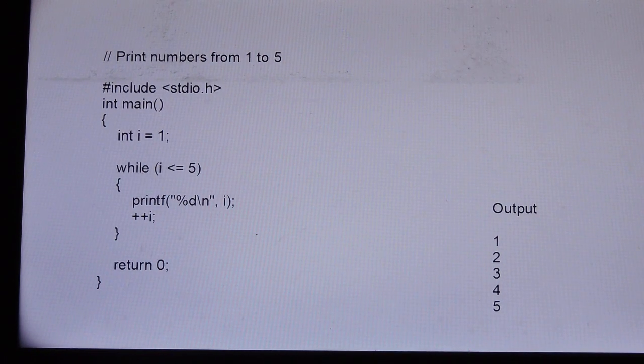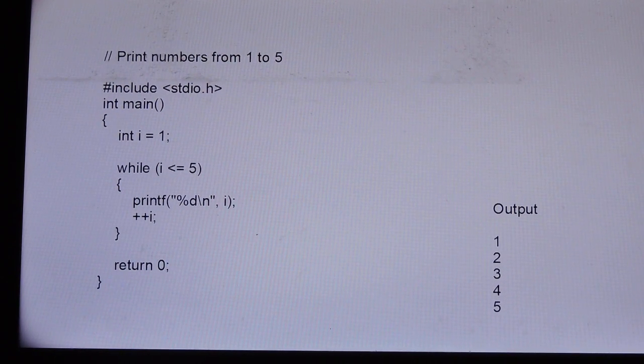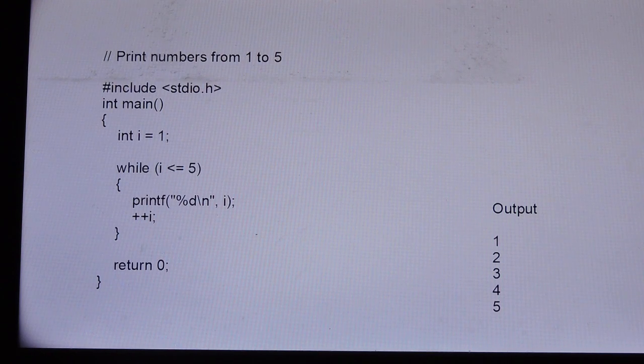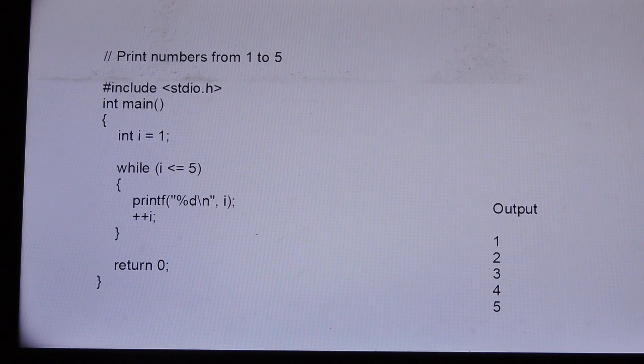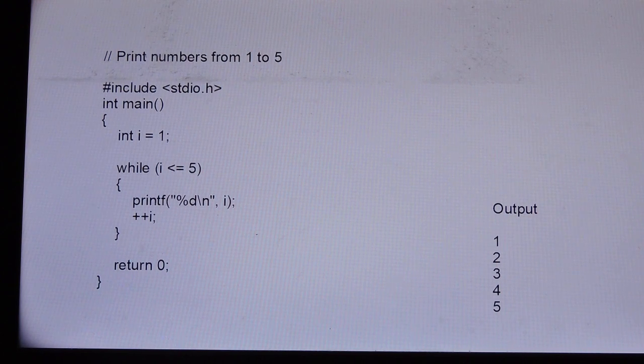Now here the i value is 2. Then the test expression i <= 5 is true. This process goes on until i becomes 6. When i is 6, the test expression i <= 5 will be false. So what will happen? The loop will terminate. This is a simple program to print 1 to 5 numbers using a while loop. So here the output will be 1, 2, 3, 4, 5; till 5 the numbers will be displayed. So this is a simple example using a while loop.